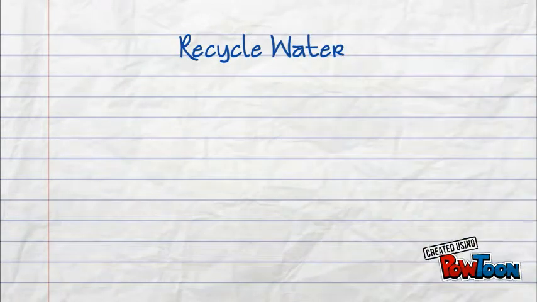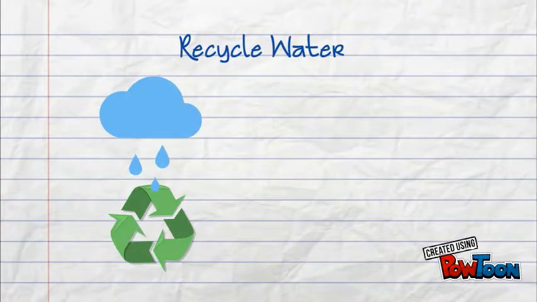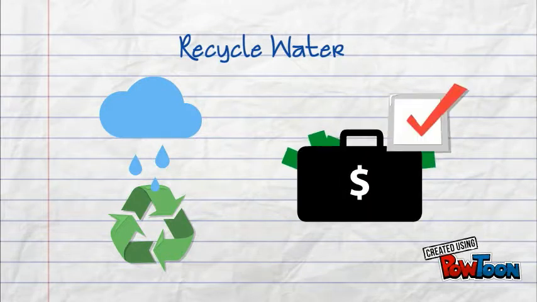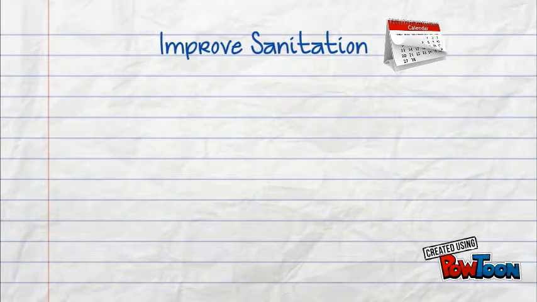Recycle water. There are plenty of technologies out there that allow you to recycle rainwater and other water that's been used in your home. Not only does it help to prevent scarcity, but you can save money as well. Improve sanitation. Without proper sanitation, the water in the area becomes burdened with diseases and any number of other problems.